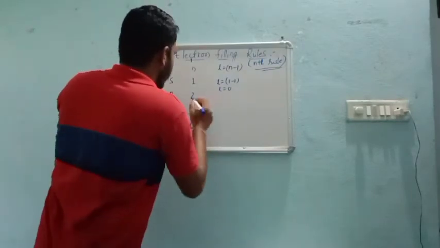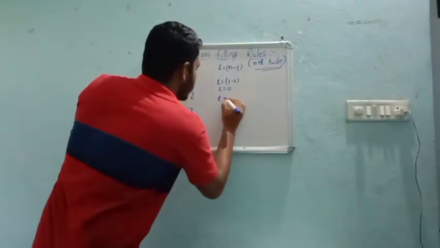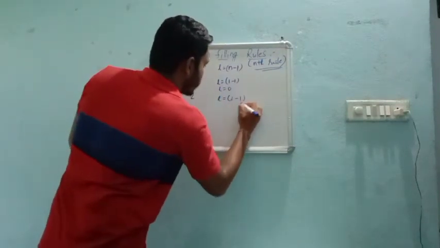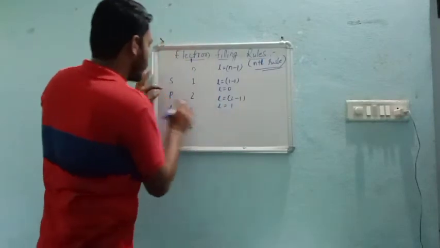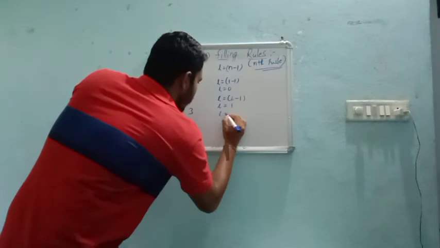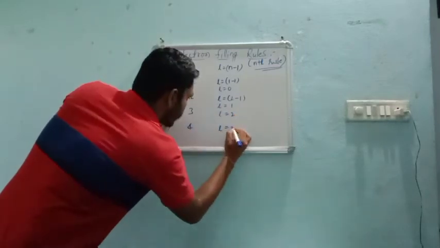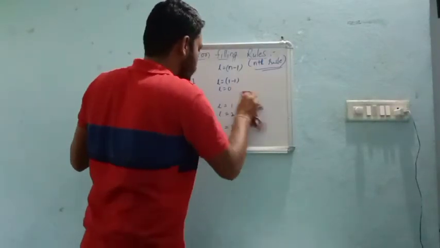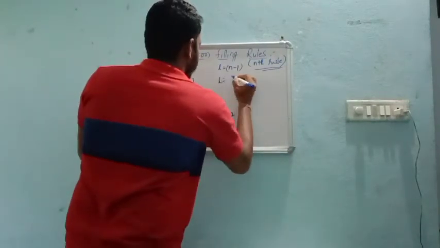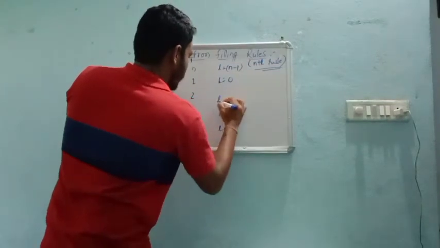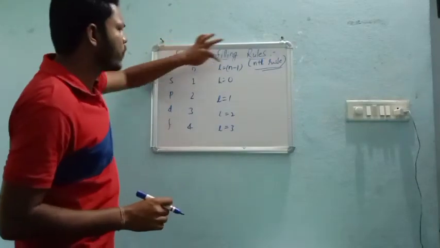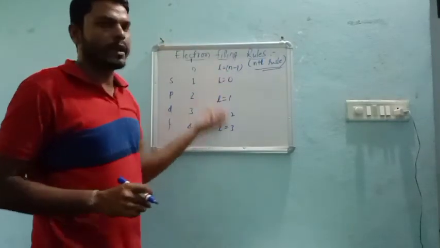In the same way, coming to the second, L is equal to n minus 1. N means 2. 2 minus 1 is equal to 1. L value of P is always 1. And like this, for D L is equal to 2, and here L is equal to 3. So it is a very simple calculation. You just subtract 1 from the n value.